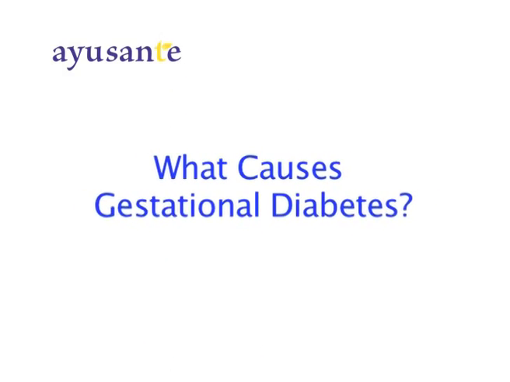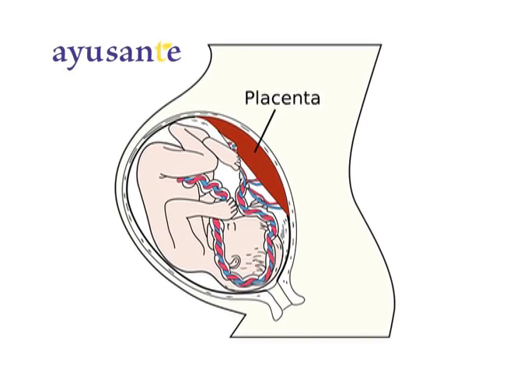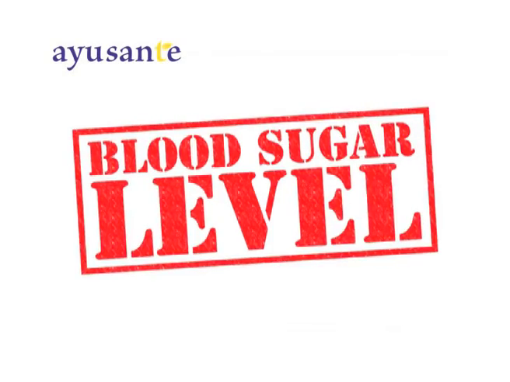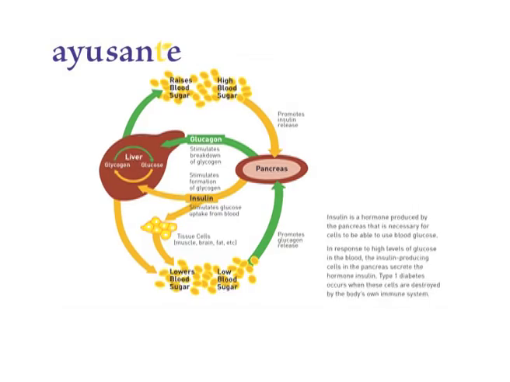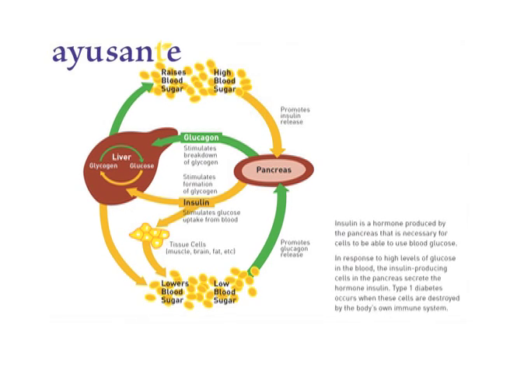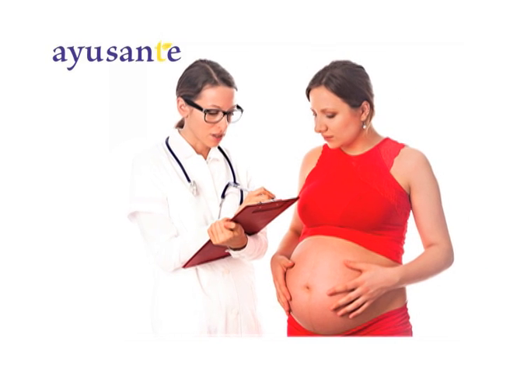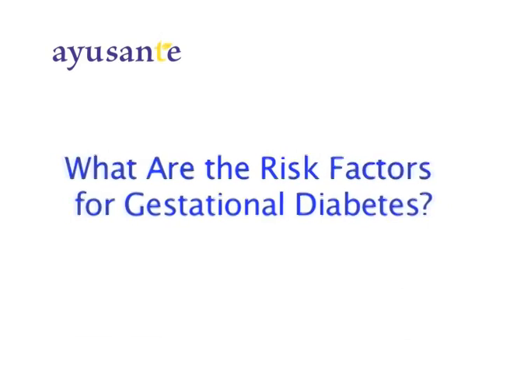What causes gestational diabetes? When a woman is pregnant, the placenta produces hormones which can lead to a buildup of sugar in the blood. The pancreas usually overworks to make insulin to handle that excess sugar, but in certain cases that does not happen. That is when these pregnant women suffer from gestational diabetes.